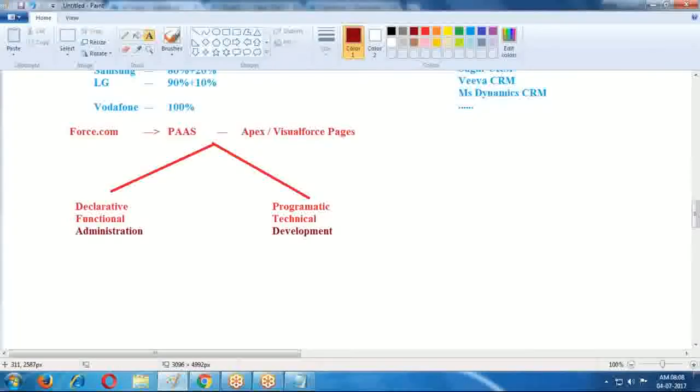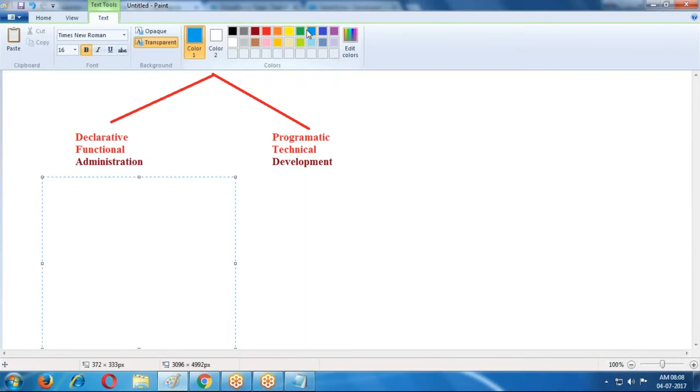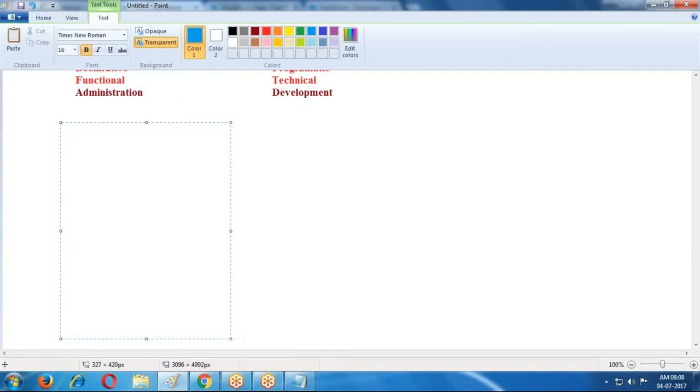What concepts are possible through administration, and what concepts are used through development in real time? In the administration, mainly from the scratch, that is applications.